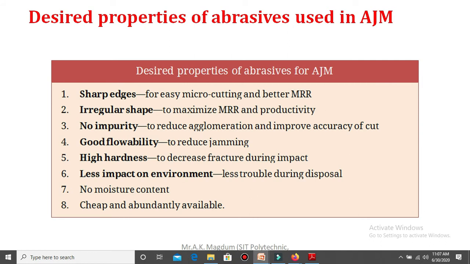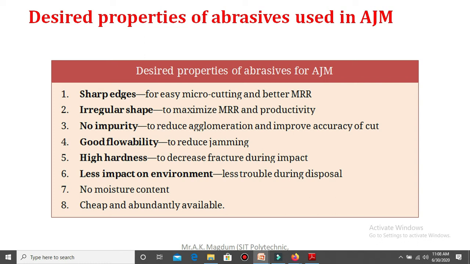Next, what are the different desired properties required of the abrasive generally used in the abrasive jet machining process? The first important property is sharp edges. Why are sharp edges required? For easy micro cutting and better MRR. Better MRR means that whenever sharp cutting edges are available on the abrasive particles, only then do we get the maximum material removal rate at the end of the machining process. So this is a very important property required of the abrasive material.